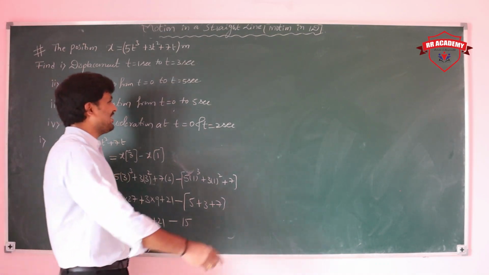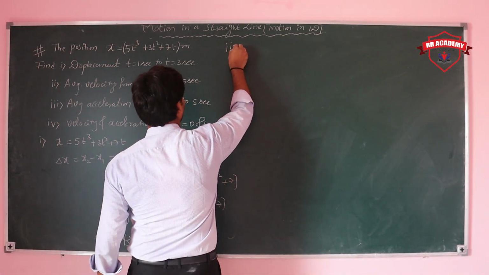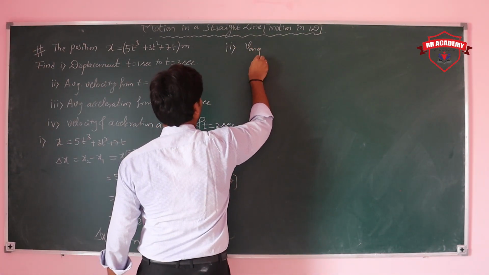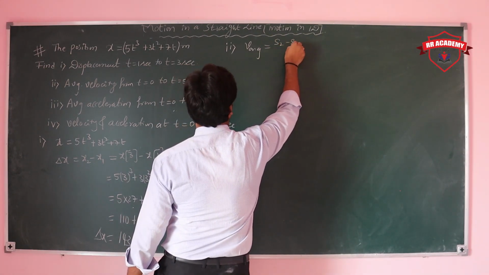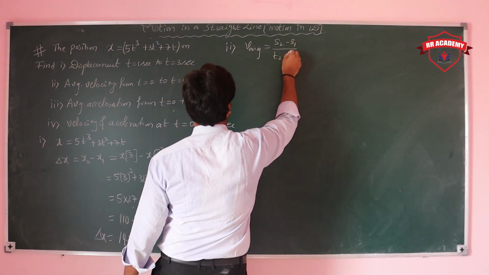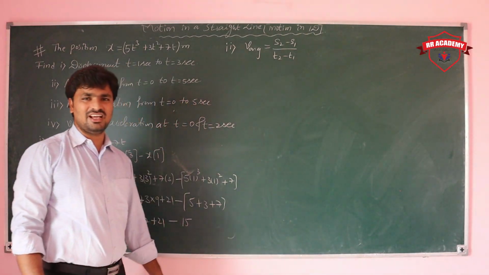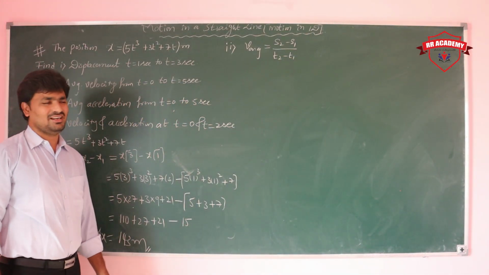Next comes the average velocity. Average velocity means again what we have to write? S2 minus S1 by T2 minus T1. Average velocity is S2 minus S1 by T2 minus T1.